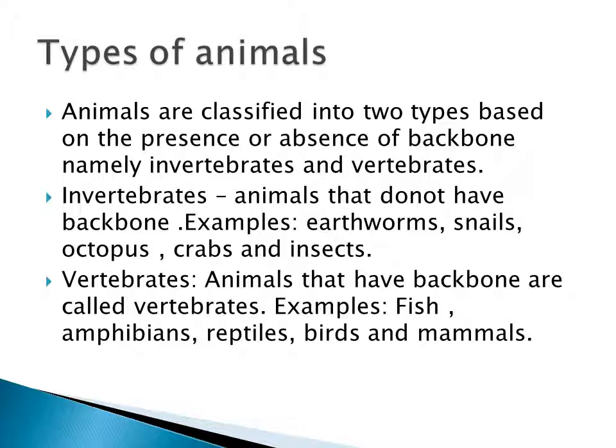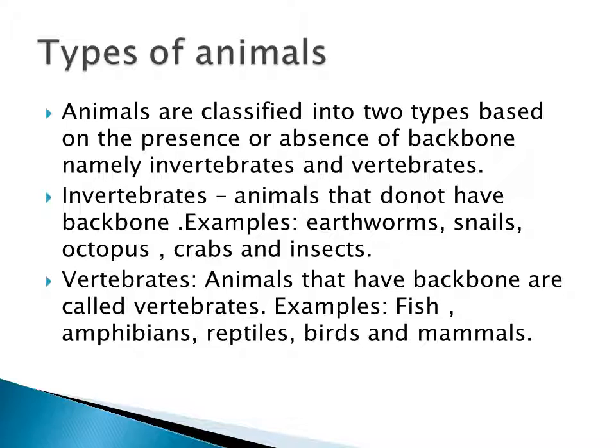Animals are classified into two types. First one is called vertebrate, second one is called invertebrate. Vertebrate means animals which have the backbone in their body. Examples: fish, amphibians, reptiles, birds and mammals. Invertebrates means animals that do not have the backbone.